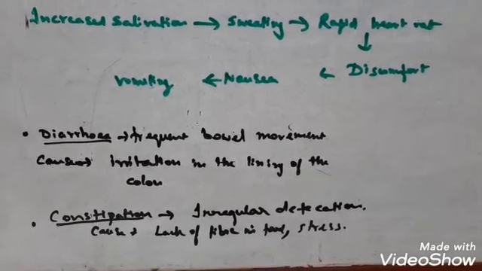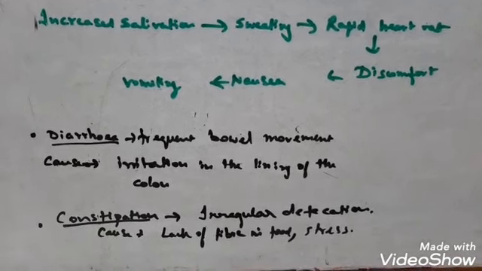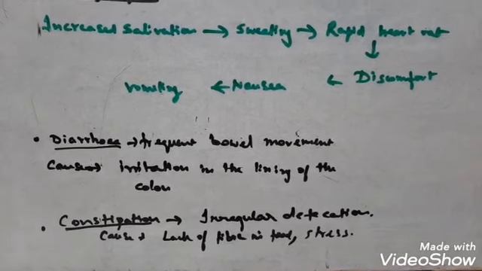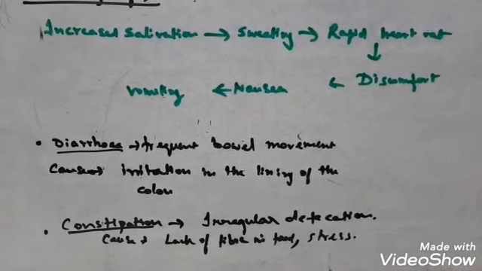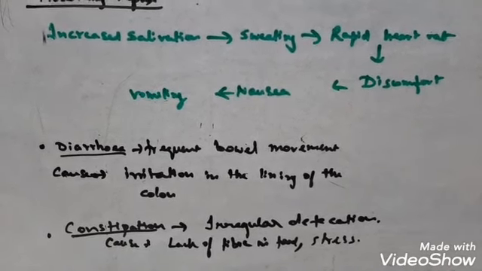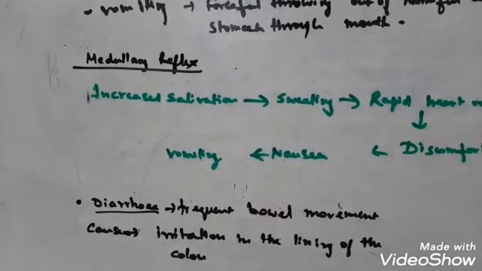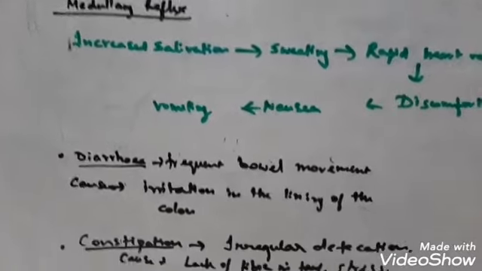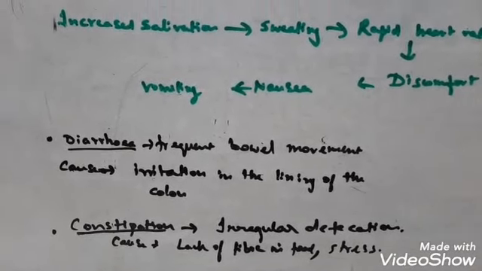loaded food. Due to this, more and more water is absorbed from the fecal matter, and the fecal matter becomes dry and hard, and it is very difficult to expel it out. So you see, during constipation the peristaltic movement slows down, and this is just the opposite. In diarrhea I told you that the peristaltic movement increases, while in constipation the peristaltic movement decreases, or becomes very slow.